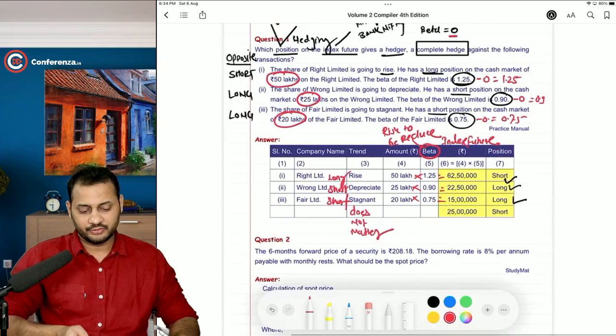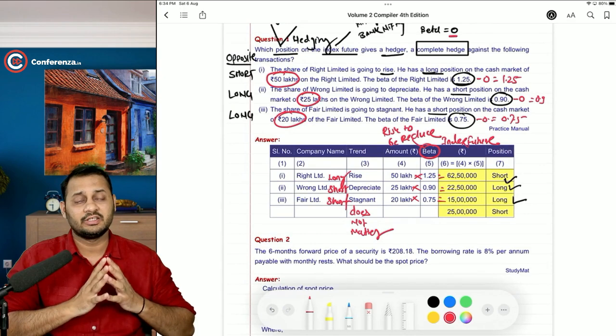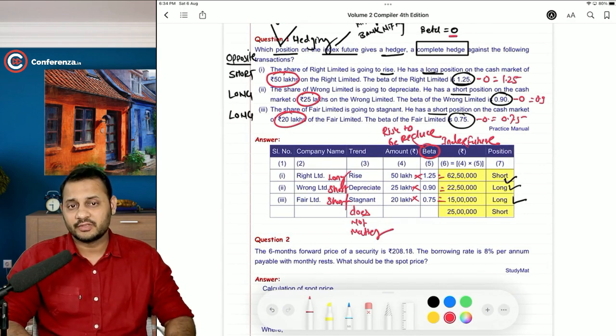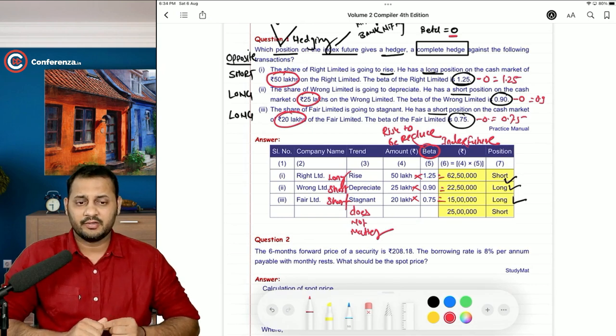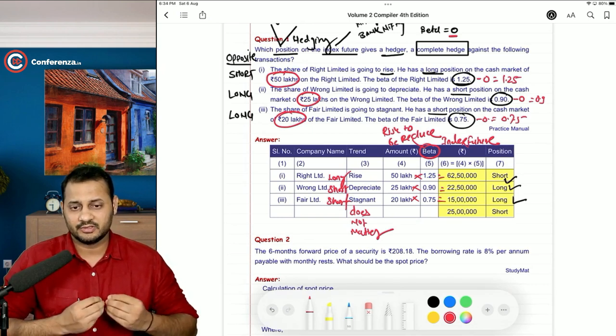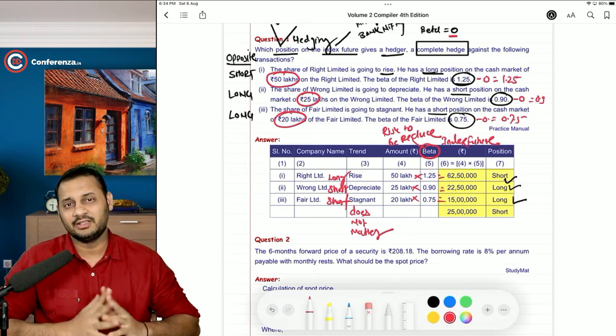So this is what the first question was. I know we have taken a lot of time to solve the first question, but I think we have discussed lots of things till now. Okay, so I will just take a break and I will be back with some more concepts in order to solve question number 2. We are going to focus now on the arbitrage related activities.